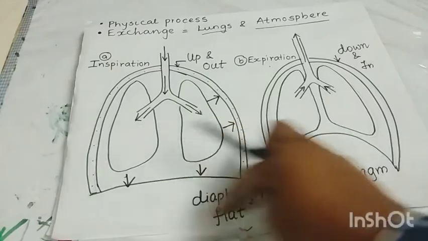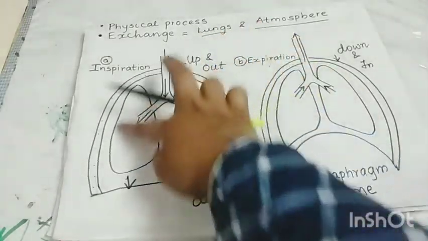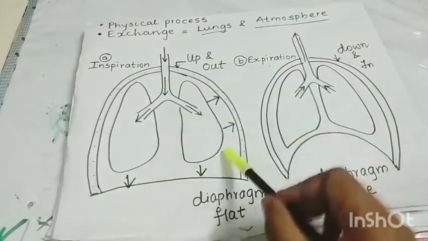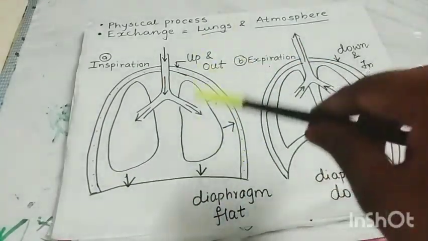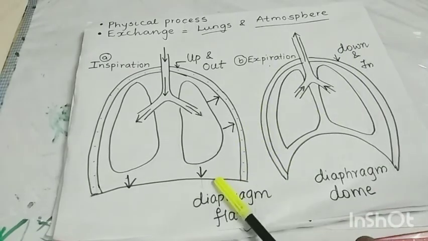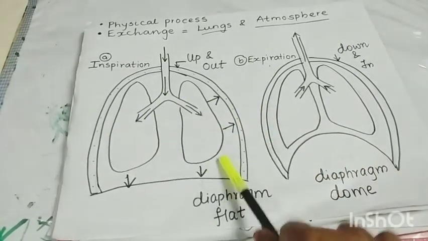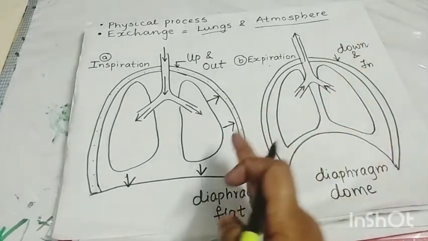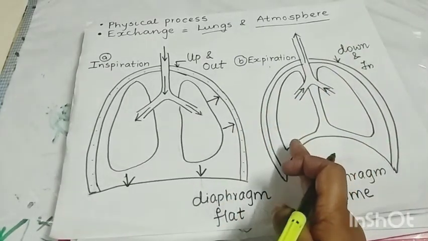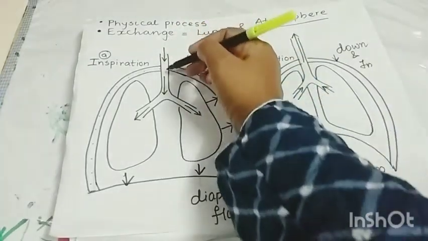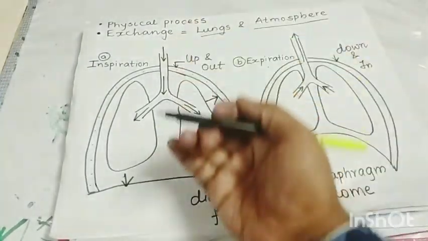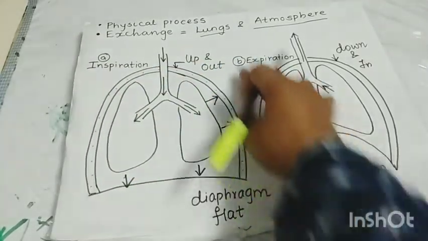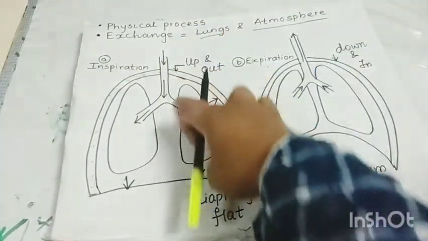Because of this, the internal space will increase. When the space is more, it means the pressure will become less. So the internal space increases and the pressure inside the thoracic region decreases. Because of this pressure gradient, our nasal tract will take in air to equalize the pressure.